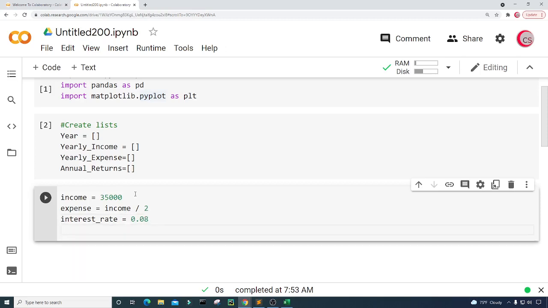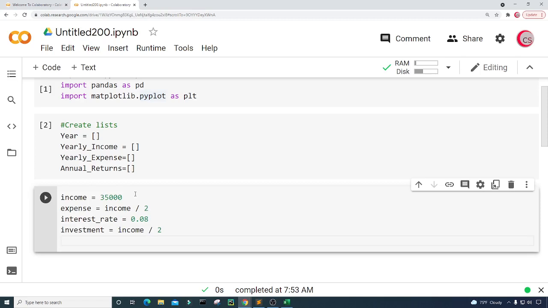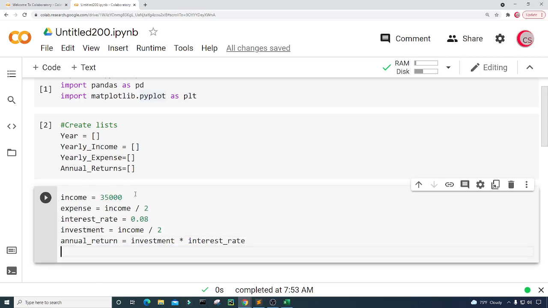And then I'm going to assume that you will invest the other half of your income. So I'm going to create a variable called investment, and I'm going to set it equal to income divided by 2. All right, next I'm going to calculate the annual return for the year. So let's create a variable called annual_return and set it equal to investment times interest_rate. And then I want to get the current year. So I'm going to create a variable called year, and I'm going to set it equal to 2021. Okay, so I think it looks good.